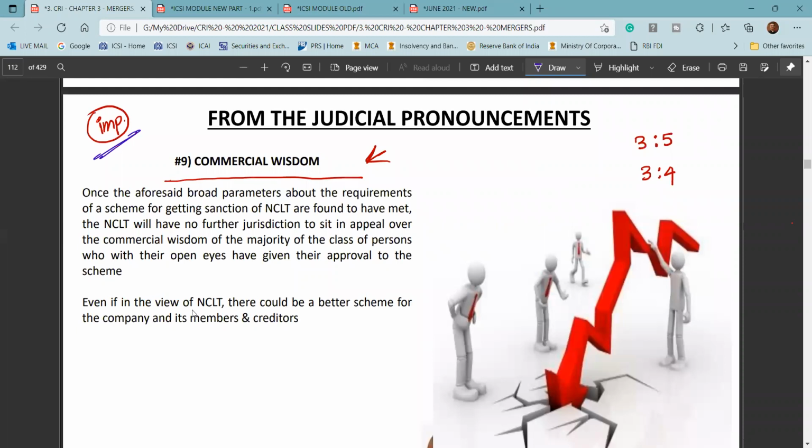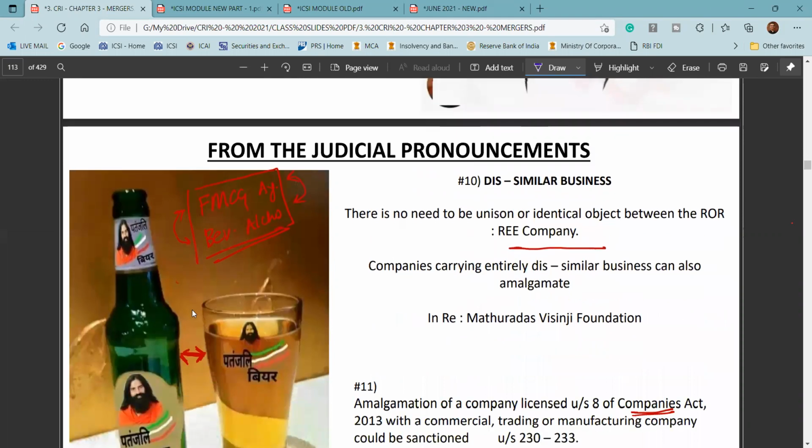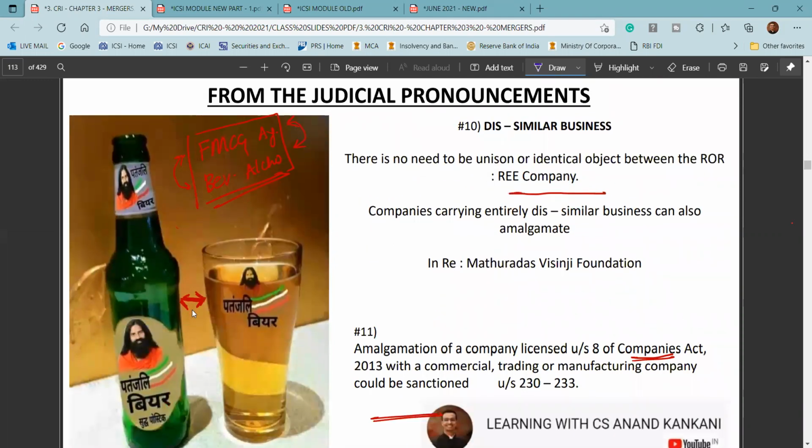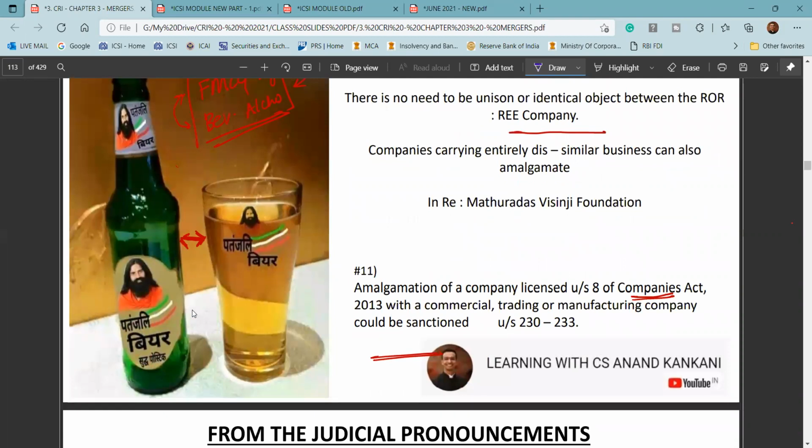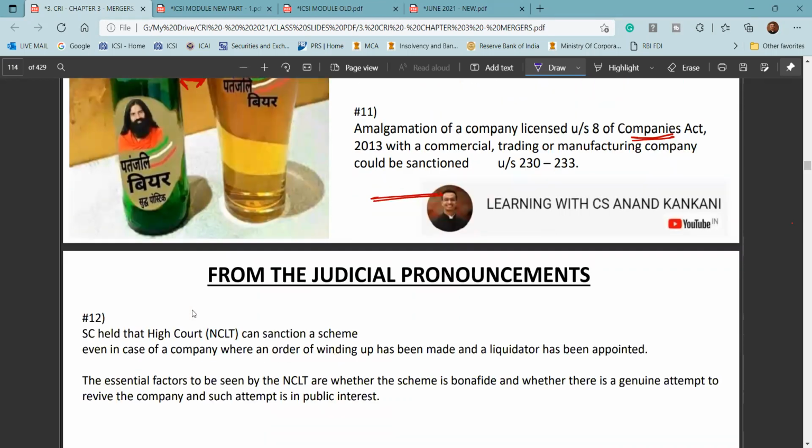Will NCLT sit over the commercial wisdom? The answer is no. Even if NCLT believes that there can be a better scheme, or that they can come up with a better scheme, still NCLT will not sit in appeal over the commercial wisdom. Companies with dissimilar businesses can also amalgamate. A Section 8 company can also amalgamate with a non-Section 8 company. However, it will lose the license of a Section 8 company and all the privileges.